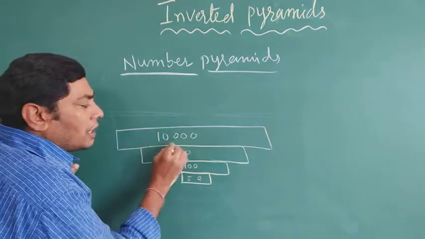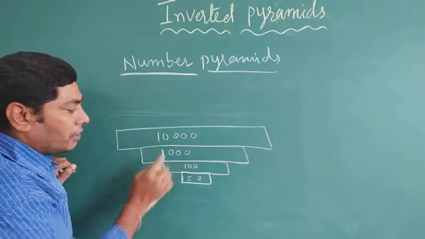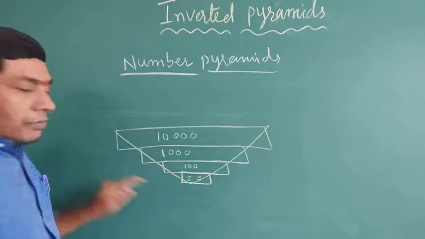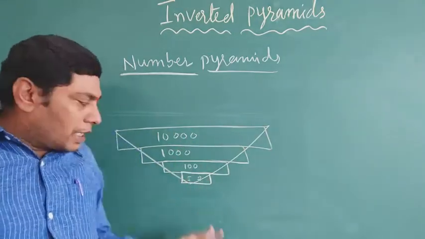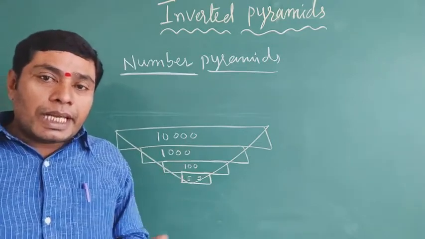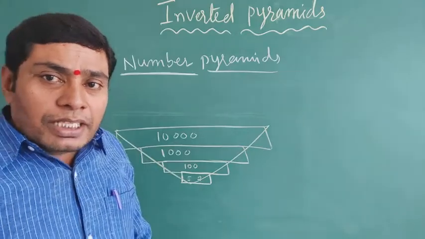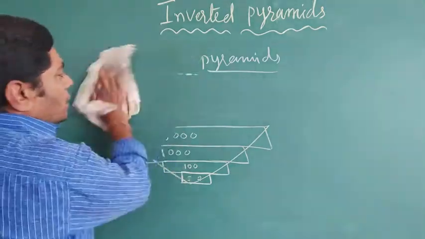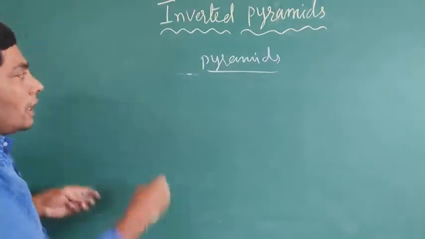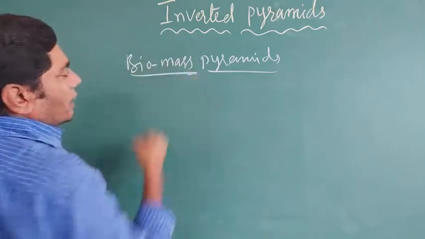The constant number is not important here. It means in the parasitic type, the number will increase. The bottom is narrow, but the apex is broad. It's an inverted pyramid, an inverted number pyramid. And next, the inverted biomass pyramid, the ecological biomass inverted pyramid.